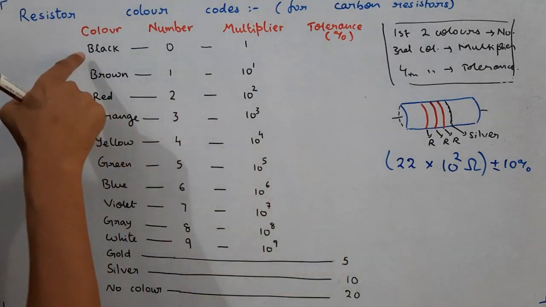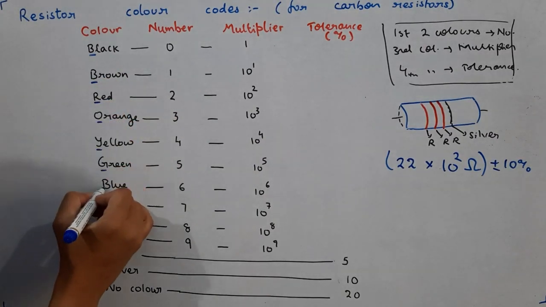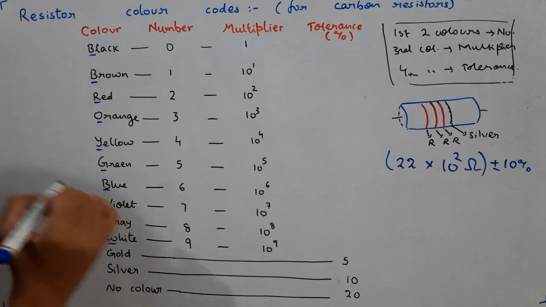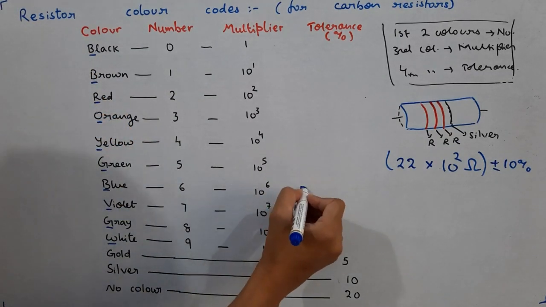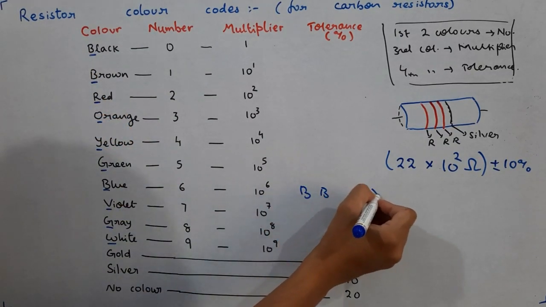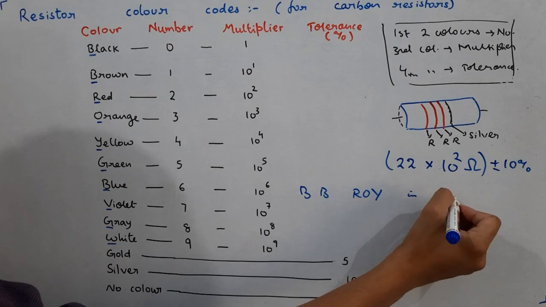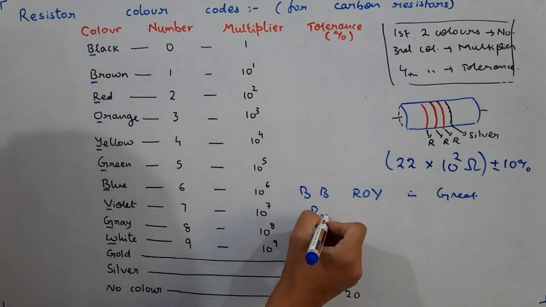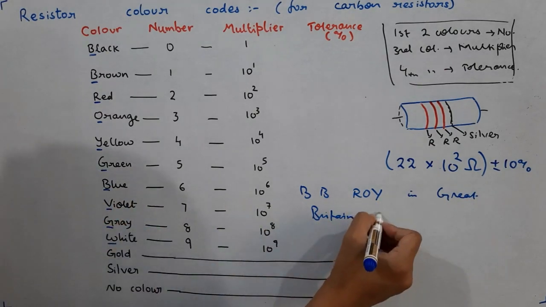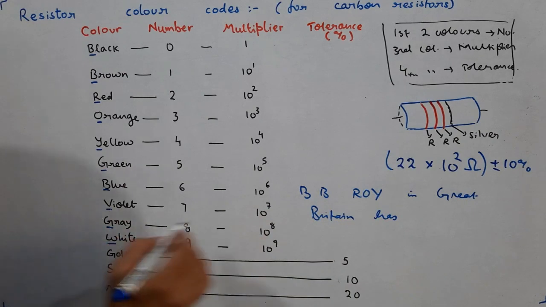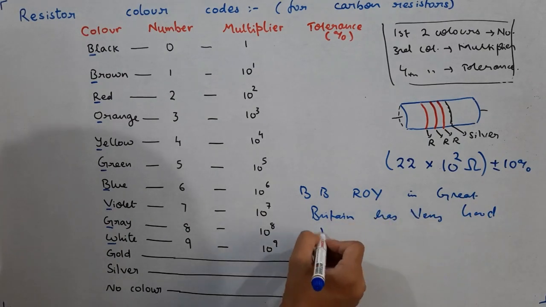So you remember this. See the first letters. Let me mark them. So I have a mnemonic over here. B.B. Roy is the name of a person. B.B. Roy, in Great Britain. G for Great, B for Britain. Has VGW, very good wife.